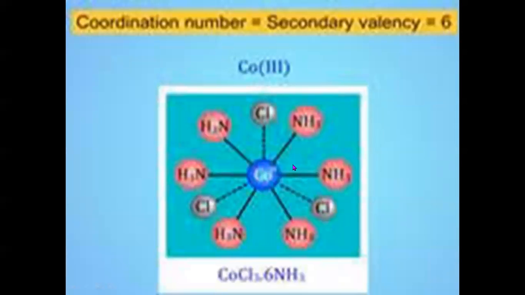The structure will be like this, with the 6 ligands in pink color. These are called secondary valencies or coordination numbers, and the number of electrons it will gain from these 6 molecules of ammonia is 12. Why? Because a ligand is supposed to donate a pair of electrons to the central metal ion, which accepts it and forms a coordinate covalent bond.